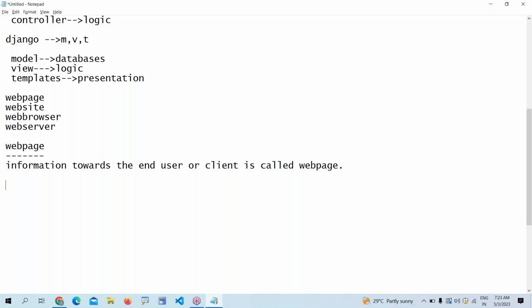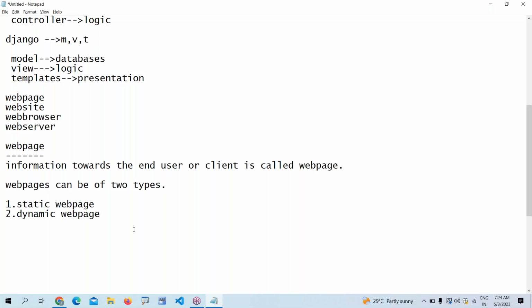Web pages are of two types, two varieties. One is a static web page, and the second one is a dynamic web page.